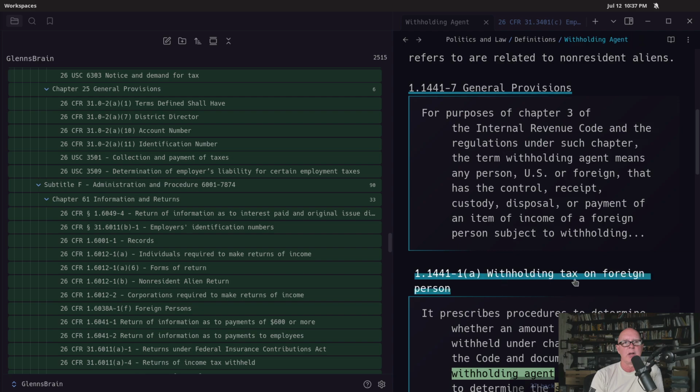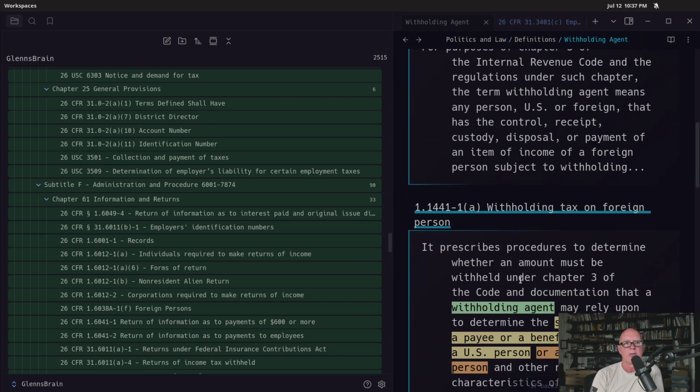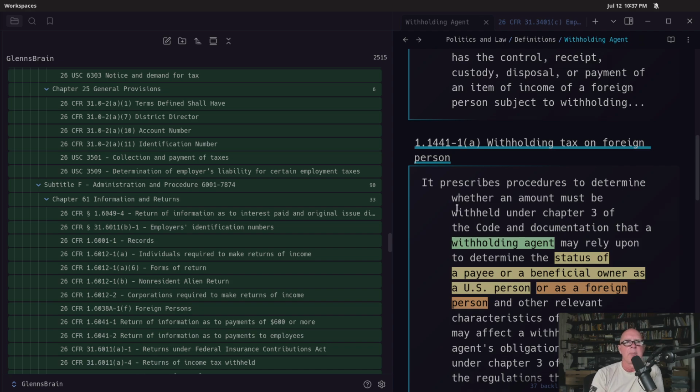And then we've come down here to withholding of tax on a foreign person. These are paraphrases within the code. You can look up the actual code if you want to see what the whole thing says. It prescribes procedures to determine whether an amount must be withheld under Chapter 3 of the Code, and documentation that a withholding agent may rely upon to determine the status of a payee. So now we've got a payee involved here. That's the person actually being paid. Well, actually, it says if the status of a payee or a beneficial owner.